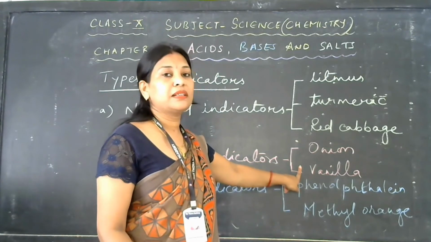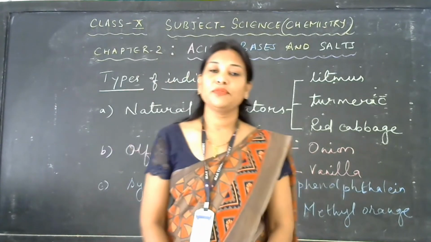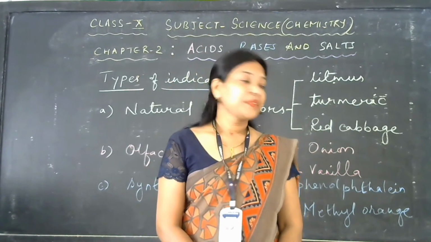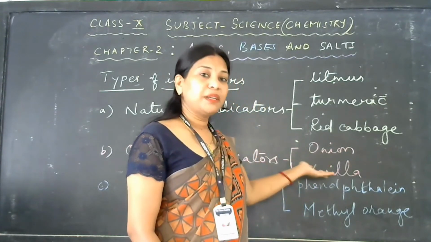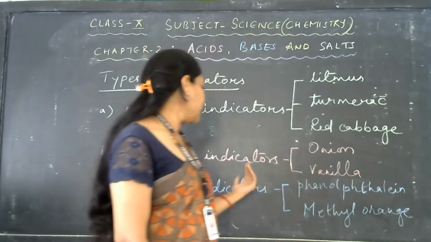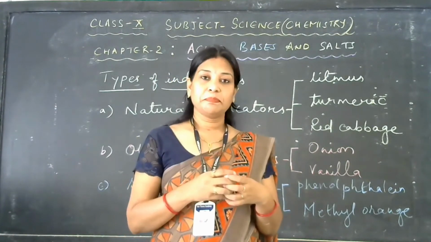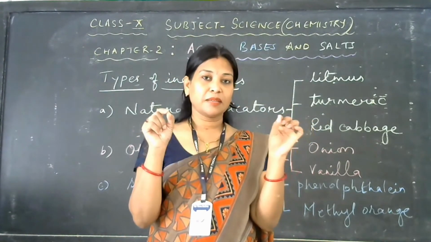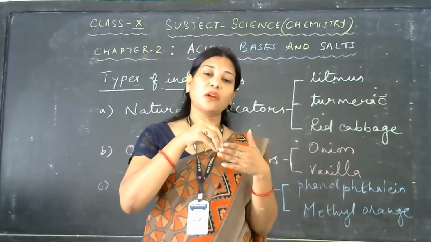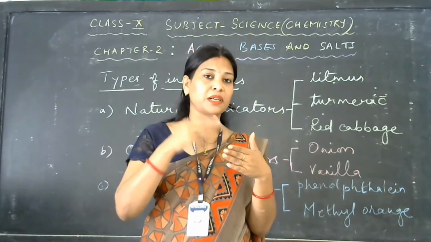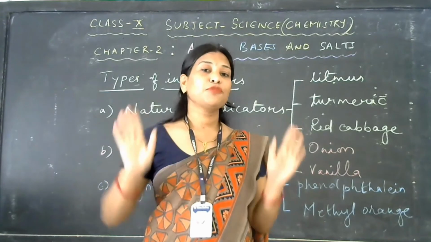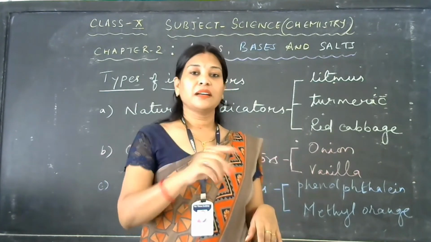Vanilla is an essence we use for preparing cake, etc. Onion indicator can also be prepared at home: crush the onion, put it inside a plastic bag, cut strips of cloth longitudinally and put them inside, and leave it overnight. The next day it is ready to use.